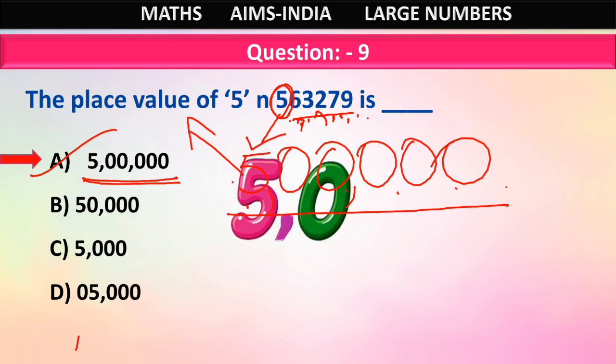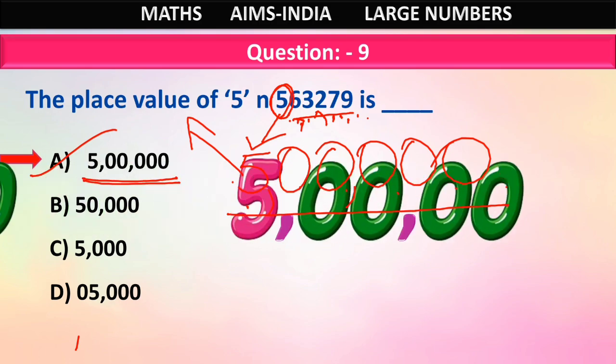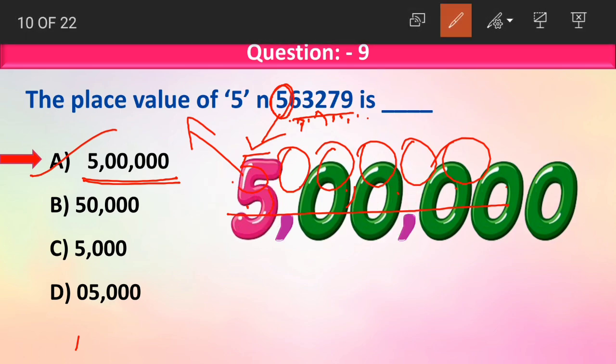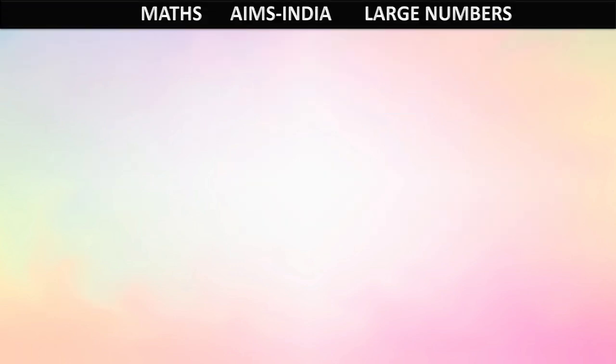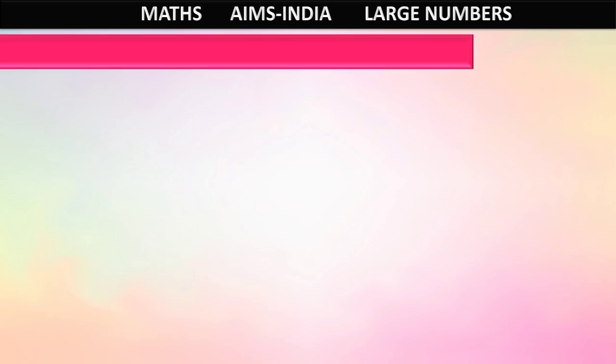Or else, another way of finding out the place value is that you can write the place values above the number. Ones, tens, hundreds, thousands, 10,000s and lakhs. Now 5 is in lakhs place. So the place value will be 5 lakhs. Okay children, these are two ways how you can find out the place value for a given number.